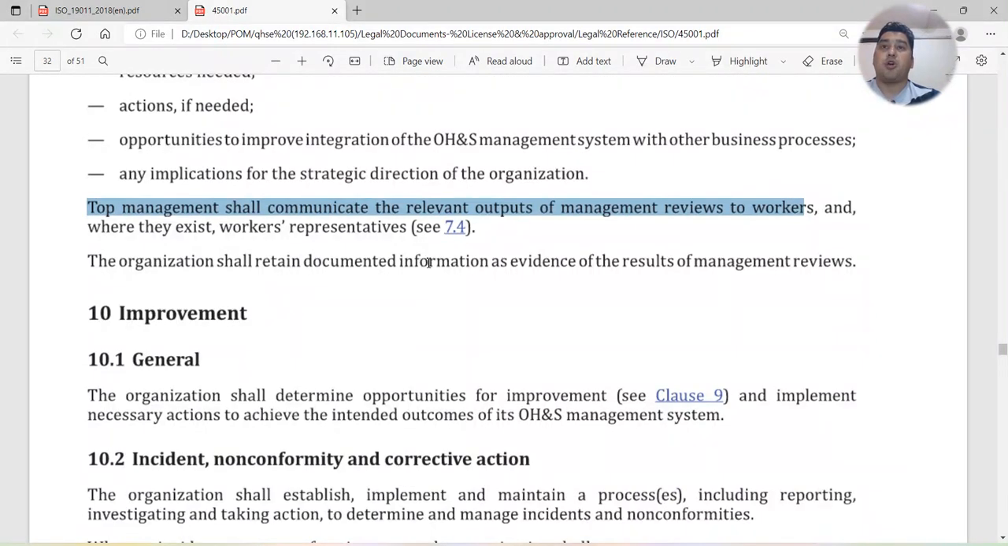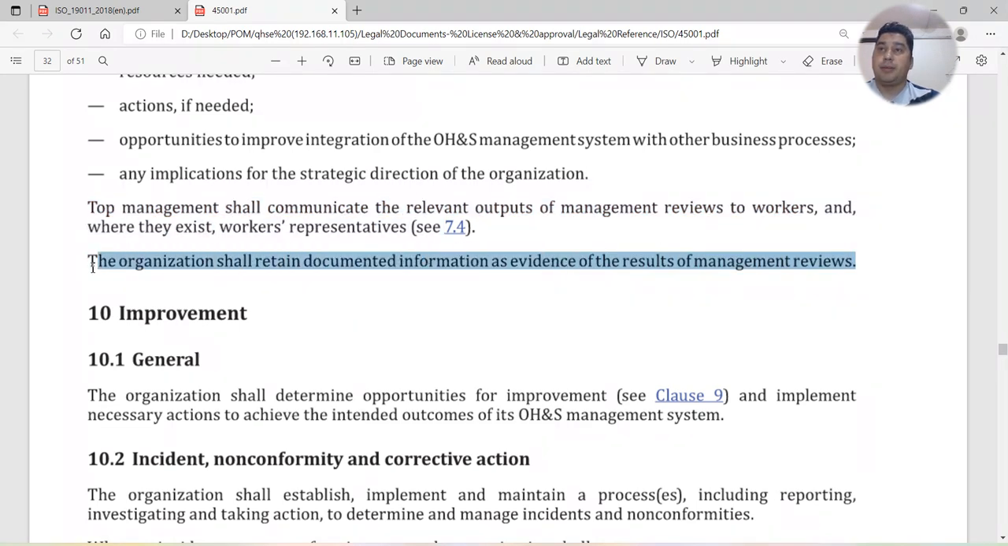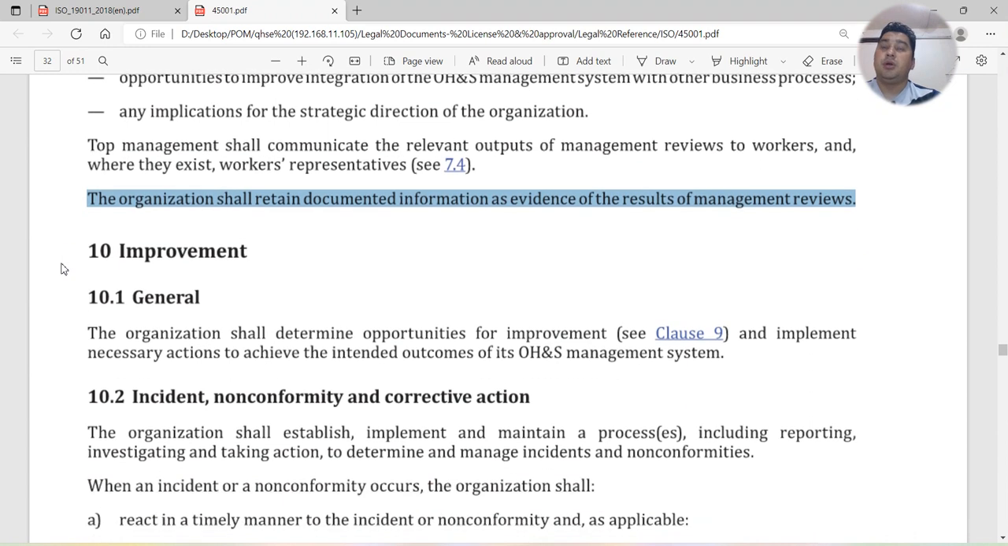The organization shall retain documented information as evidence of the results of management reviews. So you have to maintain a record that you need to show during the audit.